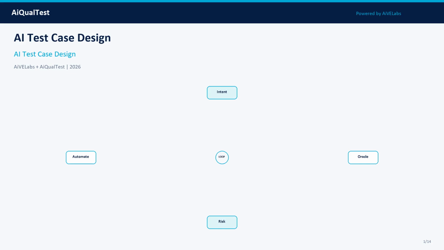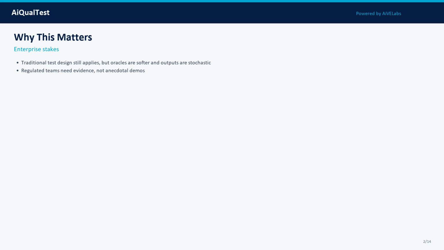AI test cases need clear intents and oracles, otherwise you are collecting anecdotes, not tests. This AiQualtest episode gives product, engineering, risk, and quality teams a practical, vendor-neutral playbook for AI test case design in 2026. Use a simple operating loop: intent, oracle, risk, and automate. That loop keeps conversations concrete when stakeholders disagree about quality or risk.